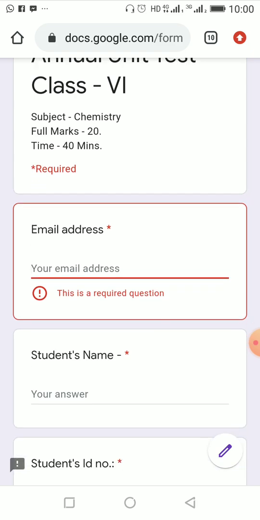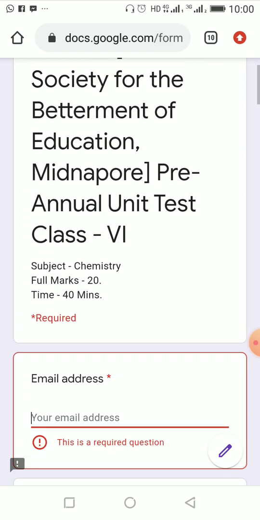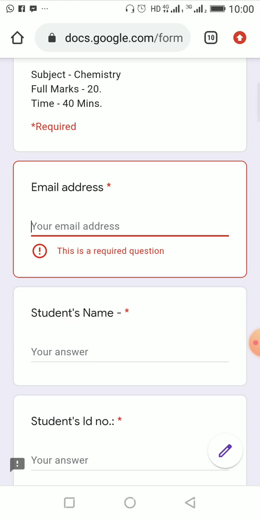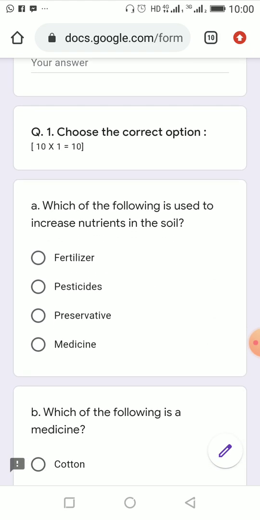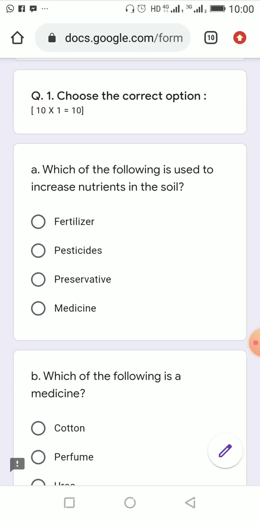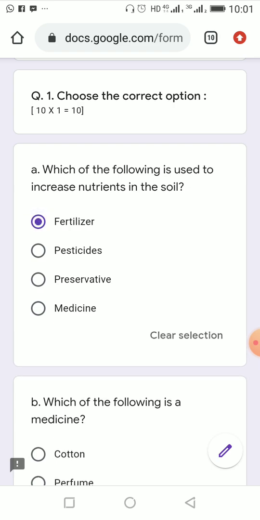See, this was the question. You know, email address, your name, your ID number, this you have to fill up. Acha, directly we will go to the questions. The first question was: choose the correct option. Which of the following is used to increase nutrients in the soil? The options were fertilizer, pesticide, preservative, and medicine. Fertilizer increases nutrients in the soil, we know, so this will be the correct answer.